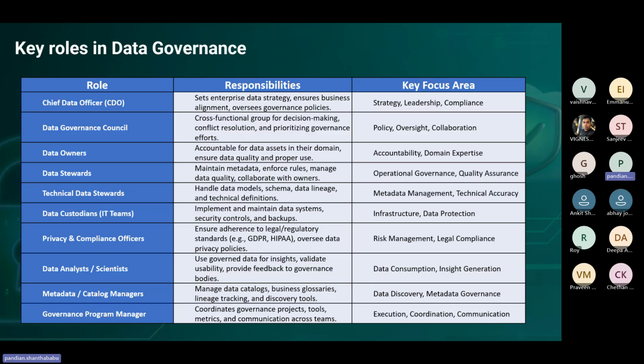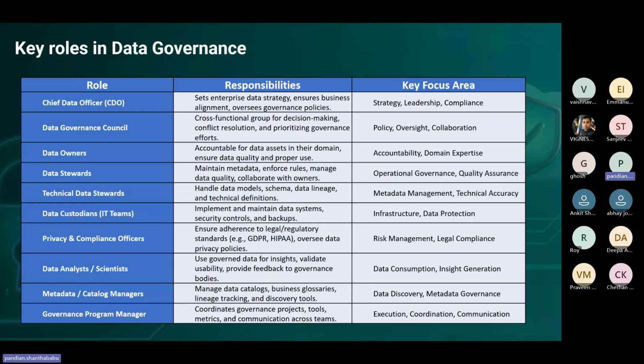That's the custodian, and then the privacy and compliance officers. They have to ensure country-specific compliance, such as GDPR, HIPAA and PII, and how policies are handled. There are many layers to that, but it's beyond the limit of this session, so you can keep it that way.